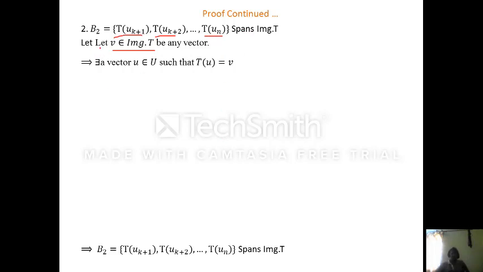So for that, let phi belonging to image of T be any vector. Phi belongs to image of T means what? Phi is in image of T means there exists a vector u belonging to U such that T of u is equal to phi.